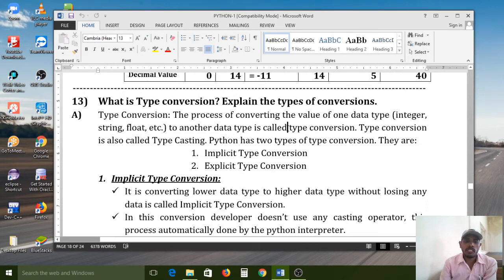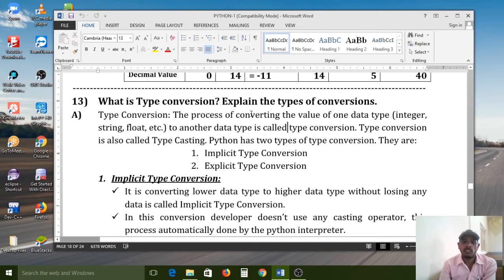Now the concept is type conversion. What is type conversion? Let us look at the types of conversions. First, we have to know the definition of the type conversion concept. Type conversion is the process of converting the value of one data type. Integer, string, float, these are all data types.